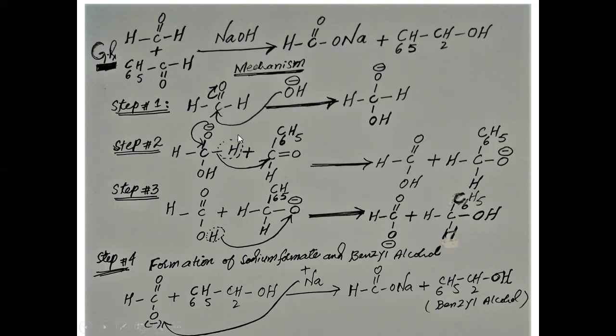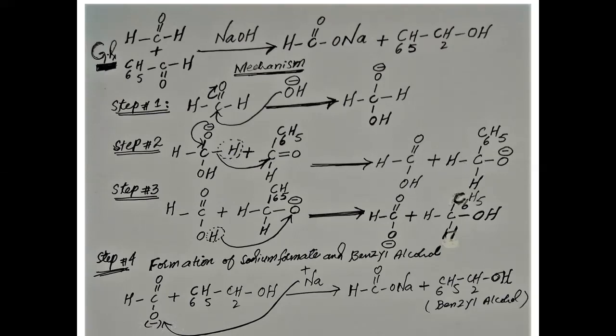Second step is the transfer of hydride ion. This hydride ion will go towards the second molecule. The second molecule here is benzaldehyde. You can see the product here: HC double bond OH and C6H5H and O negative.